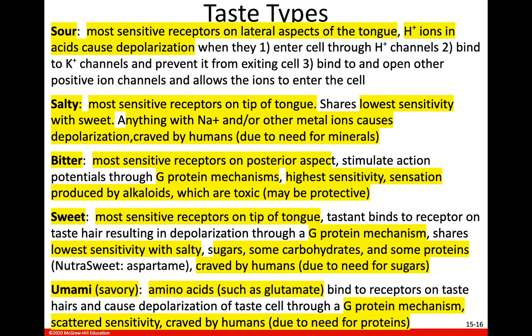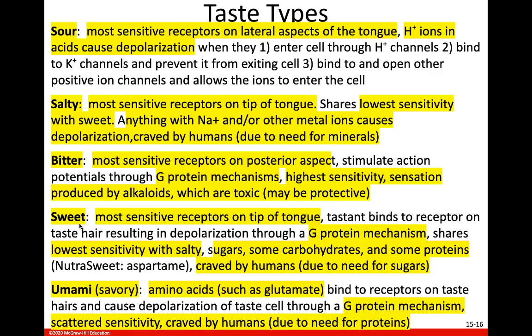That bitter taste protects us from eating things that would hurt us, or protects animals from eating things that would hurt them. And again, most things that taste bitter have alkaloids in them, and these alkaloids stimulate this G protein mechanism to cause that gustatory cell to release neurotransmitters.